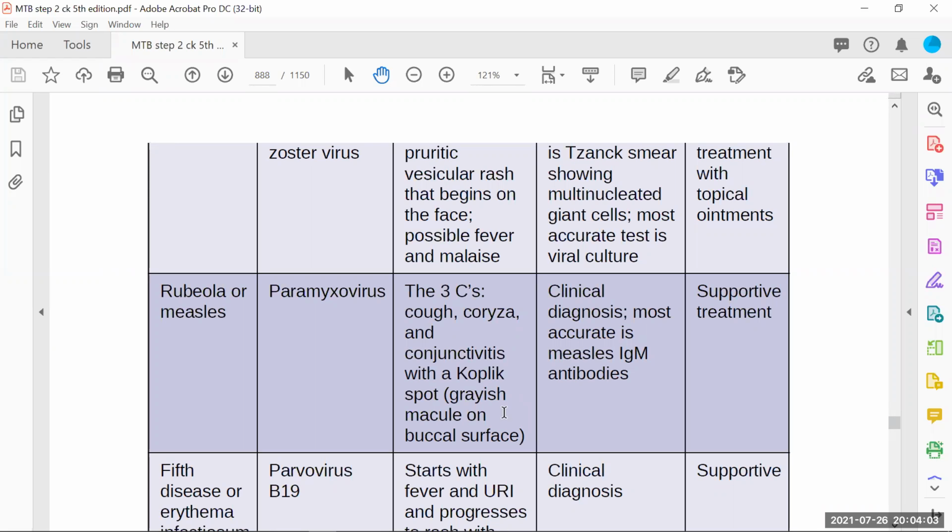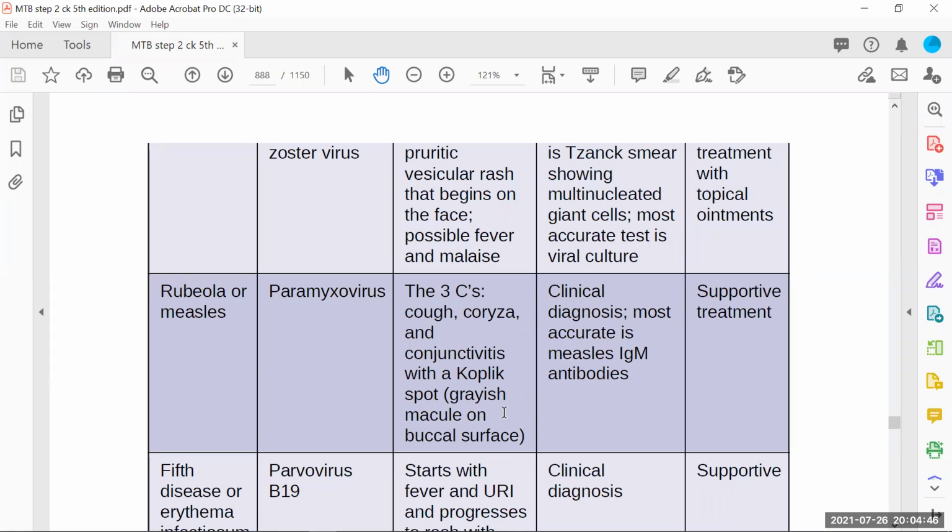What we do first, we look for the symptoms. If the baby is having cough, inflammation of the buccal mucosa, that's called coryza, and if the baby is having conjunctivitis, you can clearly see the eyes are red. Plus, once you examine the oral mucosa, you will see, especially on the buccal mucosa surface, some whitish and grayish spots, usually behind the molar teeth. Those spots are called Koplik spots. So on examination, if you find these symptoms, then you must make a diagnosis of measles. That's a clinical diagnosis, and the most accurate is antibody testing, the immunoglobulin test, which will clearly tell you it's a measles infection.